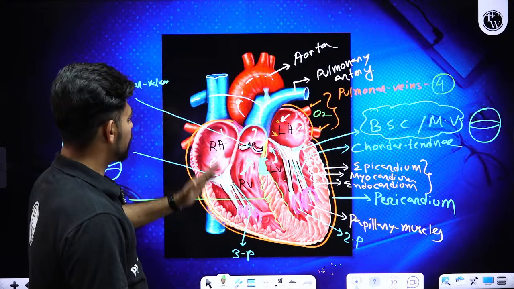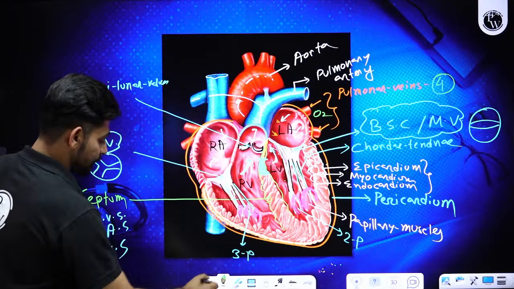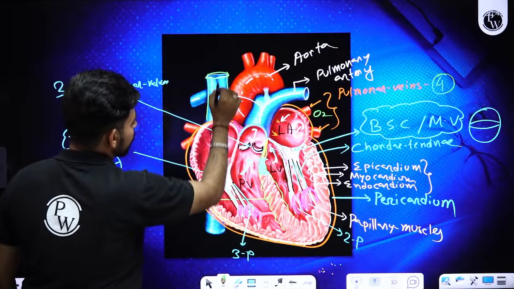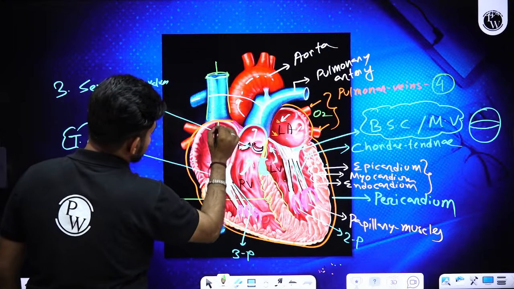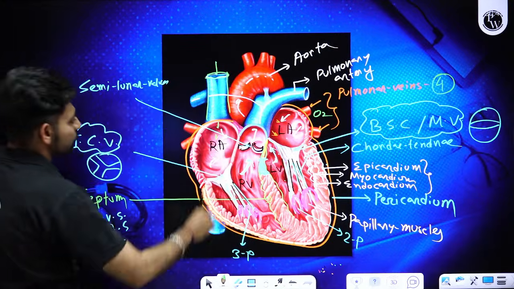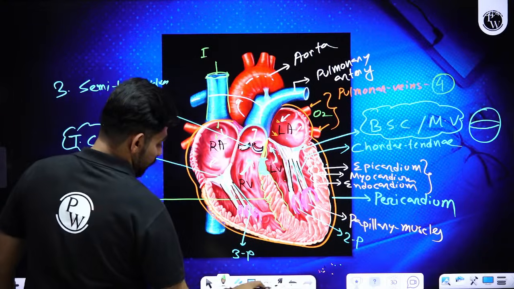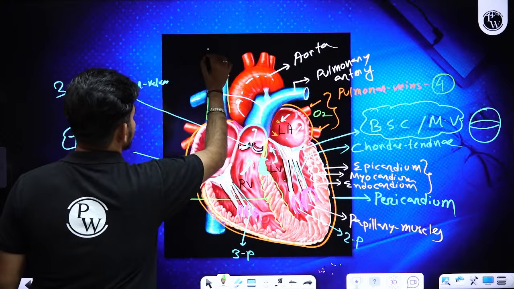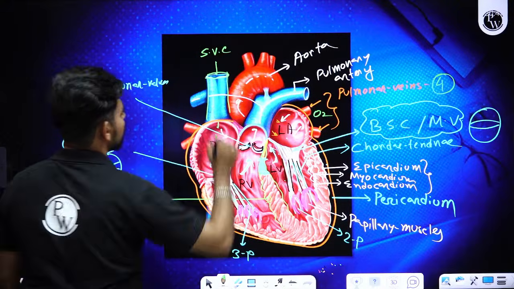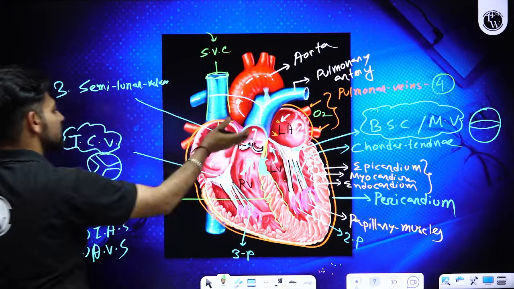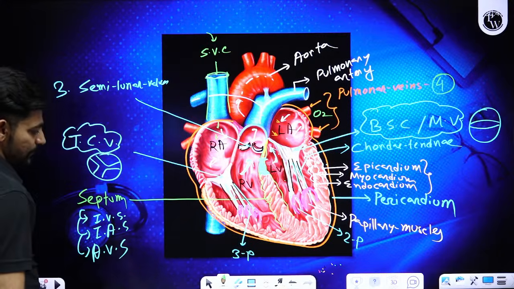Okay. Now let's come to the right side. This large vein which is pouring deoxygenated blood into the right atrium from the upper side, that is called superior vena cava, which is fetching deoxygenated blood from the organs present upwards to the heart.